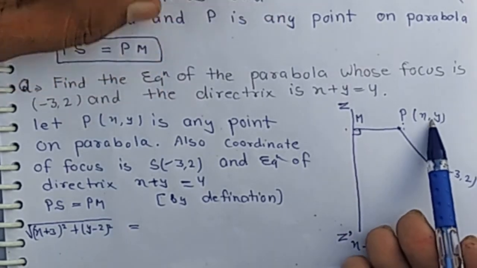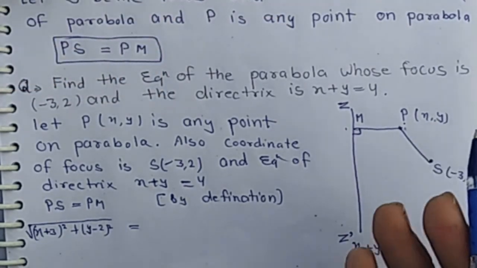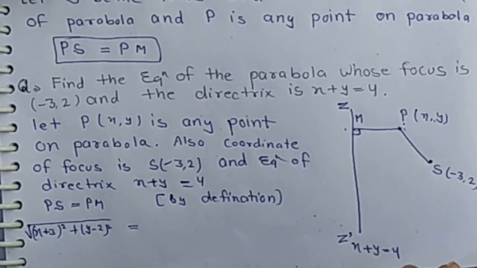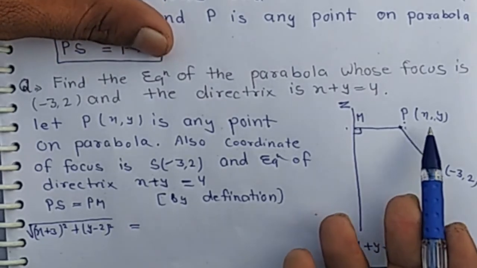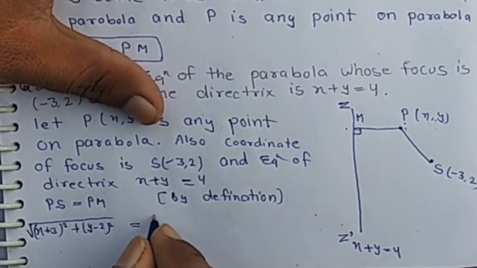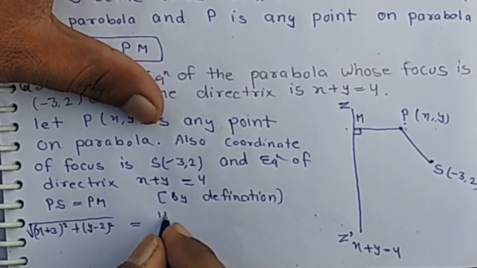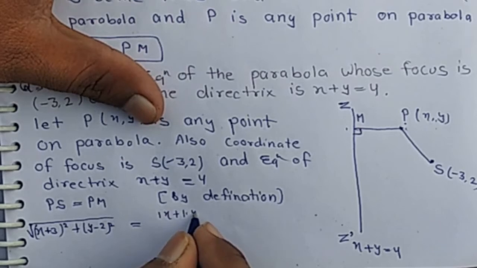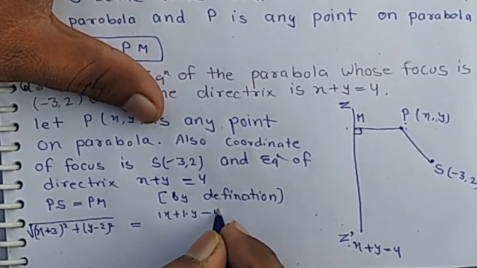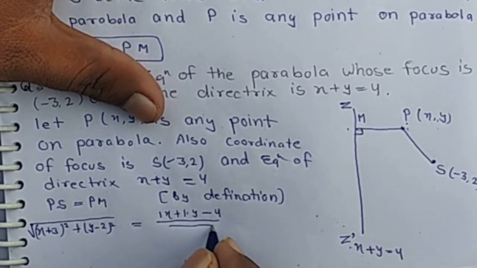The length of the perpendicular from (x1, y1) to a given line ax plus by plus c equals 0 is given by ax1 plus by1 plus c upon under root a square plus b square. Then the distance of point P from the line x plus y equals 4 is 1 into x plus 1 into y minus 4, by under root a square plus b square.